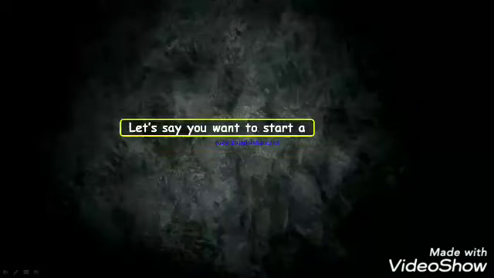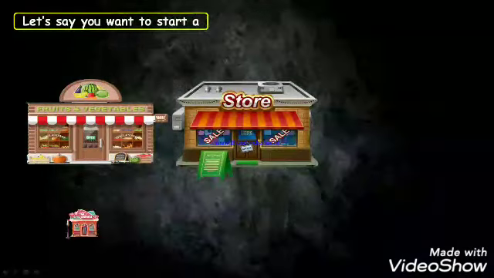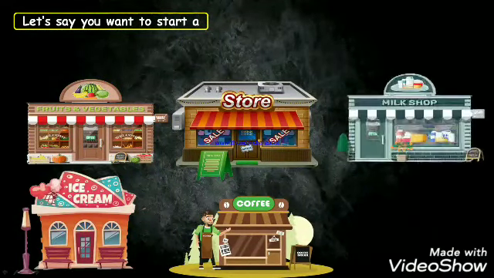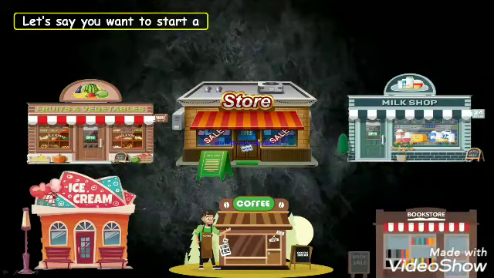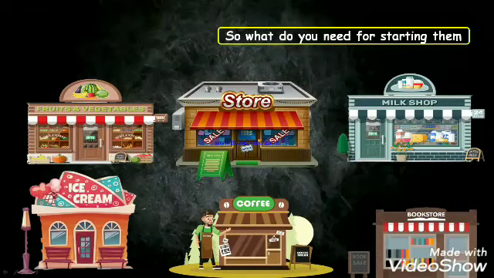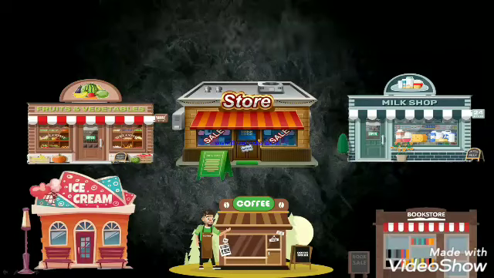Very important concept. Let's say you want to start a fruits and vegetable shop, you want to start a grocery store, you want to start an ice cream parlor, you want to start a coffee shop, you want to start a milk shop, and you want to start a bookstore. So sir, why are you asking us all this? So before asking, what do you need for starting them? You want to own a fruit shop, you want to own a store, you want to own a milk shop, etc. Okay, so what is the thing that you need for starting them?